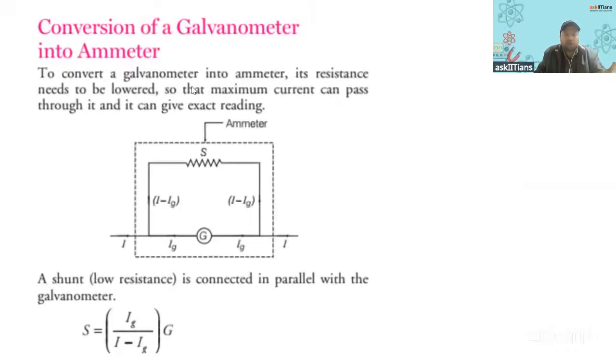Then this is important, conversion of galvanometer into ammeter. So in ammeter, what we do? We put a shunt resistance, right, in parallel. In parallel to the galvanometer, we put a shunt resistance, which is a very small resistance. Shunt is a low resistance, which is connected in parallel to the galvanometer, right? So this formula you should be knowing, right? How to arrive at it.